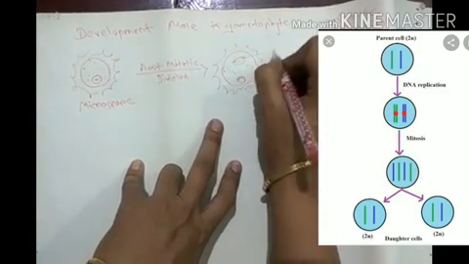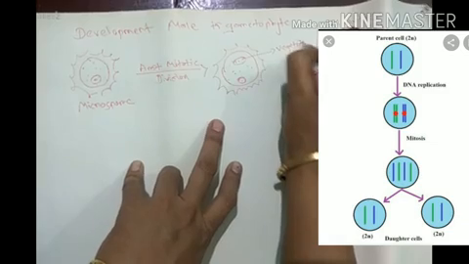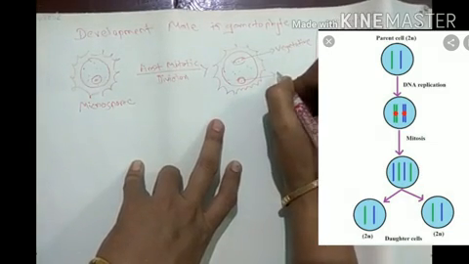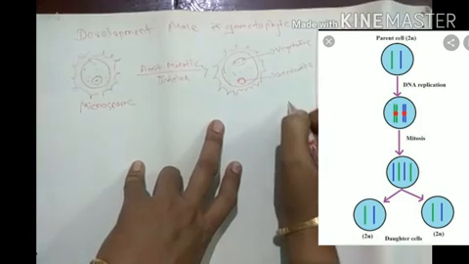You can label this like that: a large vegetative nucleus or cell and a small generative nucleus or cell.